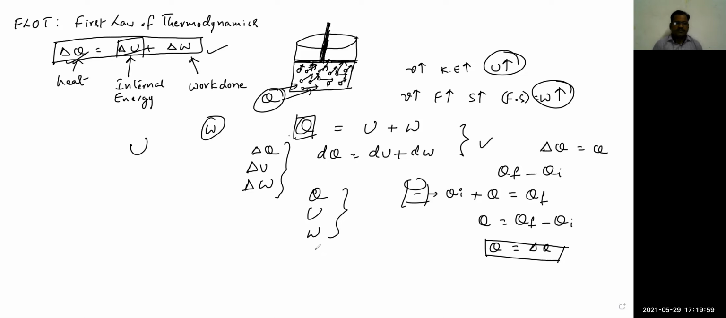Here, some more points to be observed. Delta Q is equal to delta U plus delta W, we are saying. So what is heat? What is internal energy? What is work done? We need to discuss clearly here. Before that, I will just tell you some limitations of the first law of thermodynamics. Then I can explain these three factors in detail.